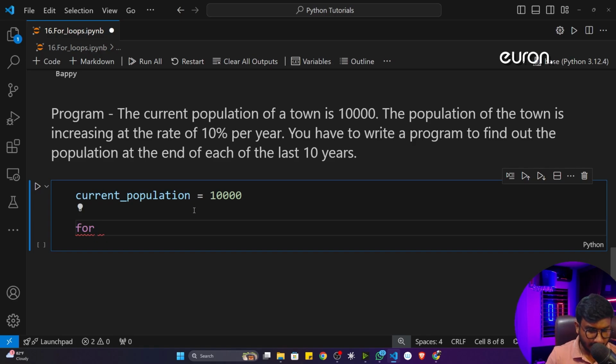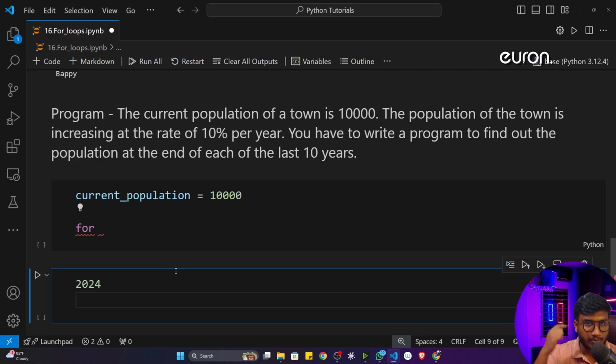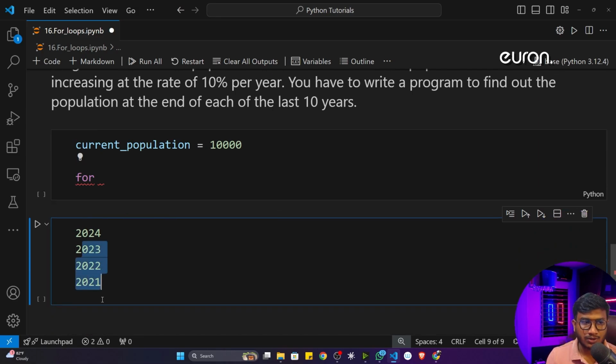Let's say if it is 2024, I have to go back 10 years. So I need to check the population of 2023, then 2022, 2021, and so on. I have to go back 10 years. That's how I have to figure out this population.